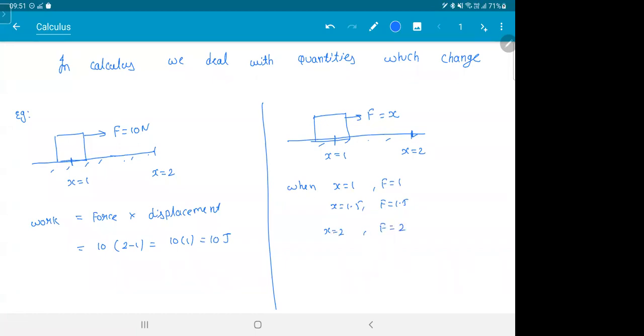Now, if I ask you to find work done, force into displacement. If I use the same formula here, do I know displacement? Displacement is 1 meter. What about force? Which force will you take? The force at 1 meter, the force at 2 meters, force at 1.5, which force will you take? Every moment it is changing, right? We don't know. It changes every instant.